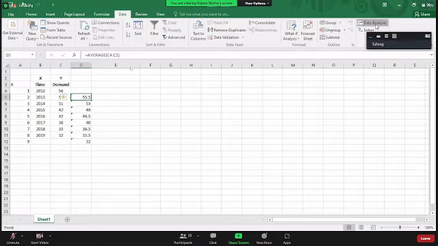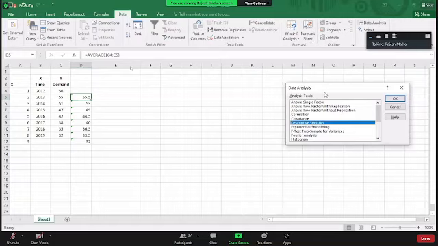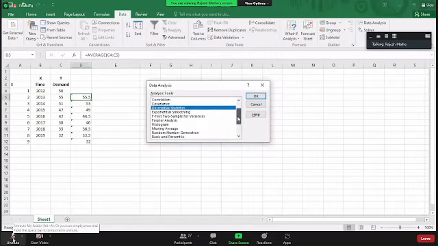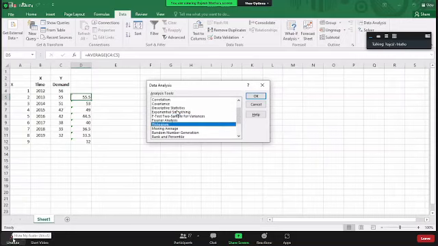If you click on Data Analysis, a dialog box will open up. Can you see the Data Analysis dialog box? In it, you will have both methods. See, there is something called Exponential Smoothing, highlighted in blue. And if you go a little down, you also have Moving Average. So you can use both these methods to find your values.